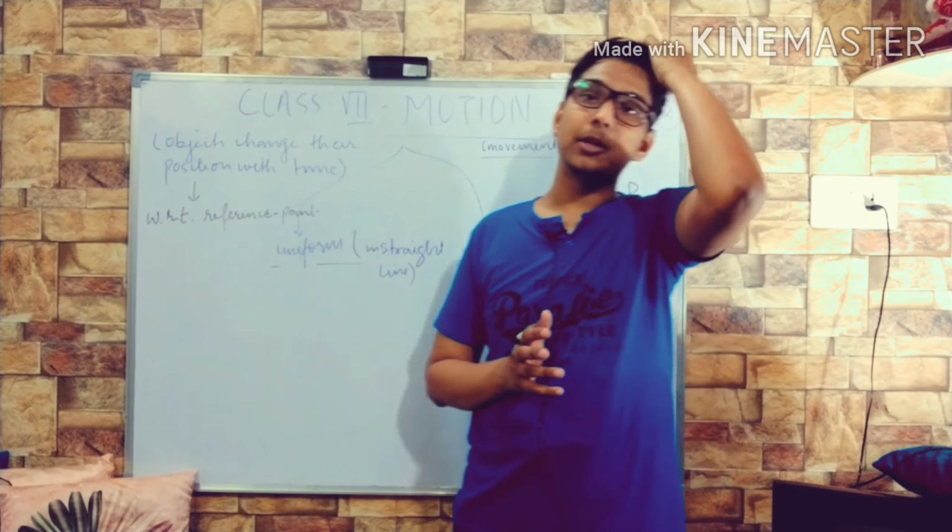In uniform motion, the graph that is made will also be uniform. Whether it is uniform motion or non-uniform motion, we make a graph that is called the distance time graph. In the distance time graph we can tell whether the motion is uniform or non-uniform. When will it be uniform? When a vehicle or an object travels the distance, or you can say an equal amount of distance is traveled in equal interval of time. For example, if I take this as time and this as distance, and after 5 minutes I have traveled 5 kilometers.